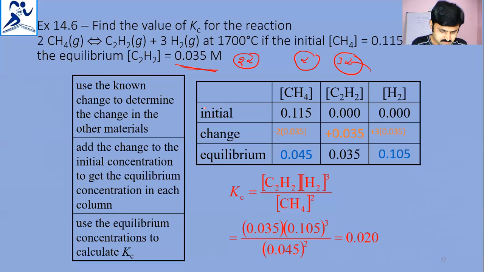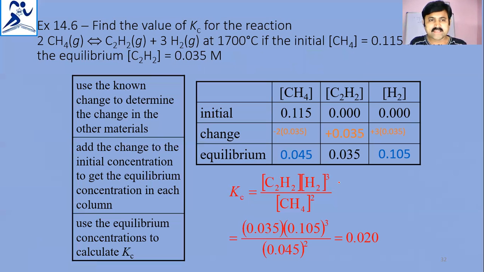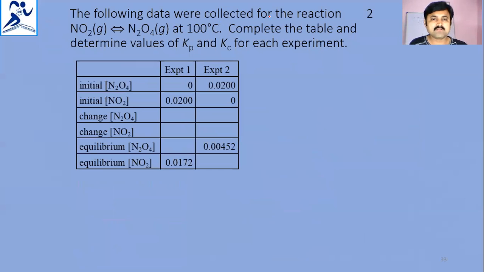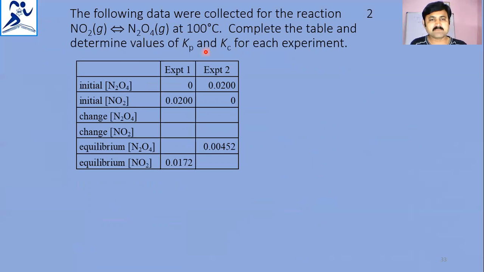So, hope you observed this discussion. Moving to the next one. The following data were collected for the reaction 2NO2 giving N2O4 at 100 degrees Celsius. Complete the table. Determine the values of Kp and Kc for each experiment.